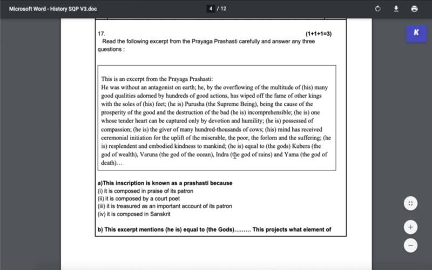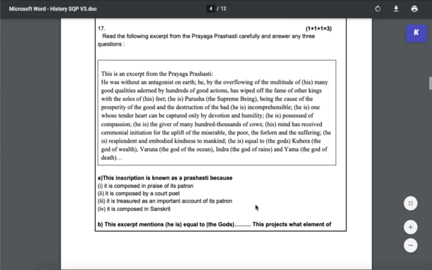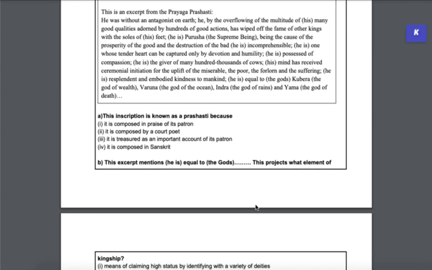So you've read the passage. It's come earlier as well, Prayag Prashasti. So not a very difficult passage to interpret. And the questions are very straightforward. This inscription is known as Prayag Prashasti, as a Prashasti because, right? So what is a Prashasti? Think about what was the definition of a Prashasti and therefore which one is the correct answer.